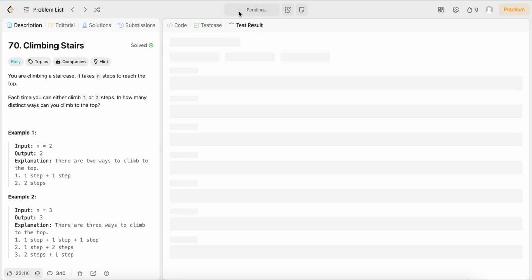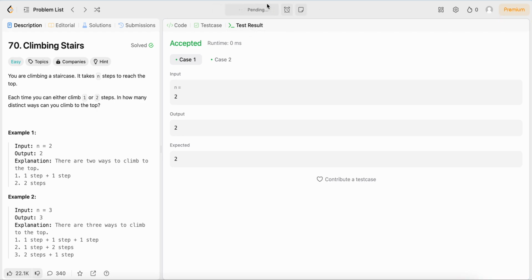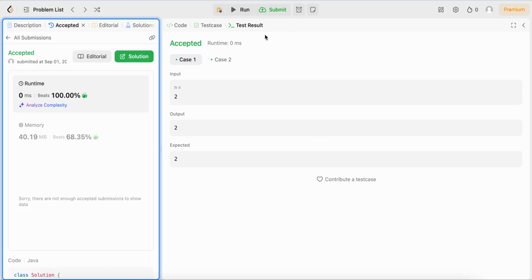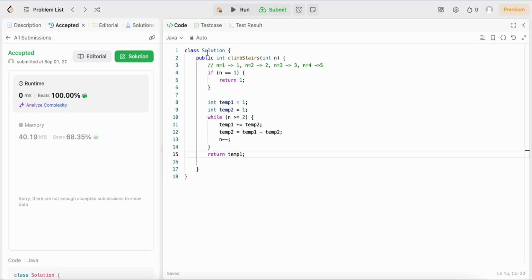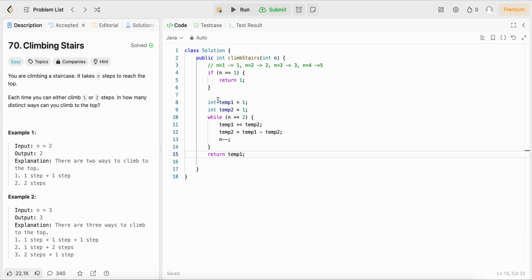So let's see if this works. It looks pretty good. So there you have it. This problem is essentially Fibonacci, but like a word problem version of Fibonacci.